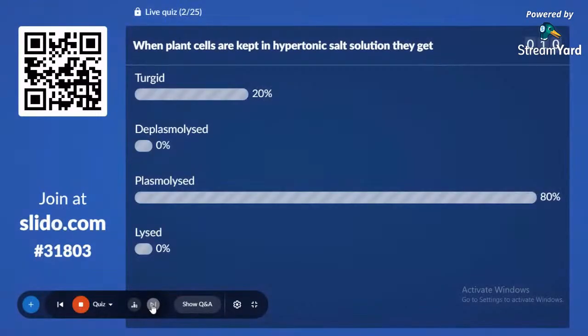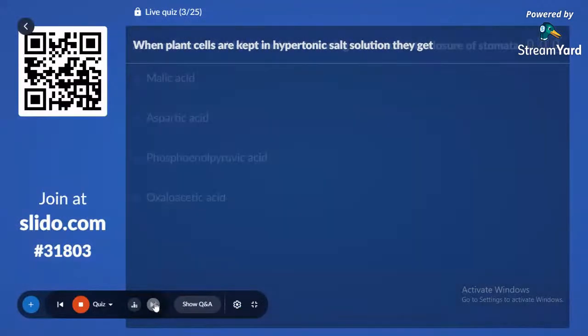80% with plasmolyzed. 80% answered with plasmolyzed. Let's check the correct answer, and the correct answer is plasmolyzed condition. When the plant cells are kept in a hypertonic salt solution, they get plasmolyzed. Third question.